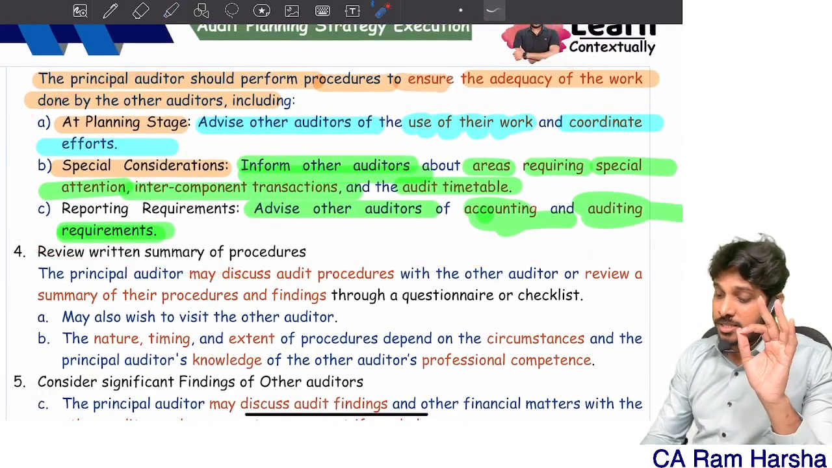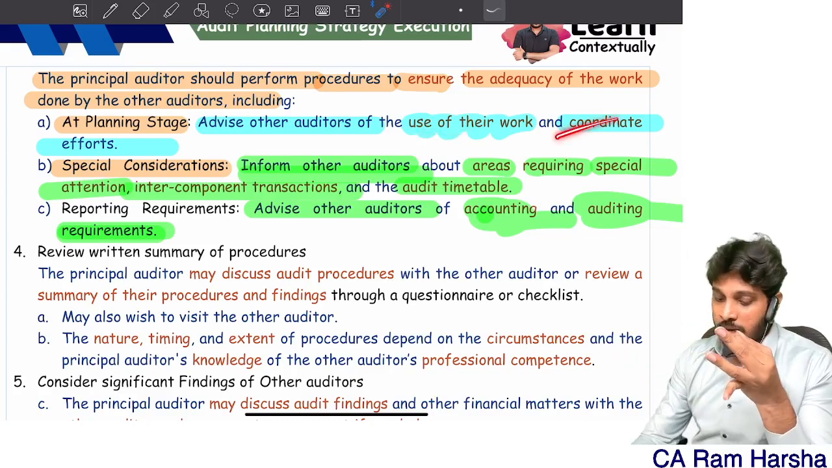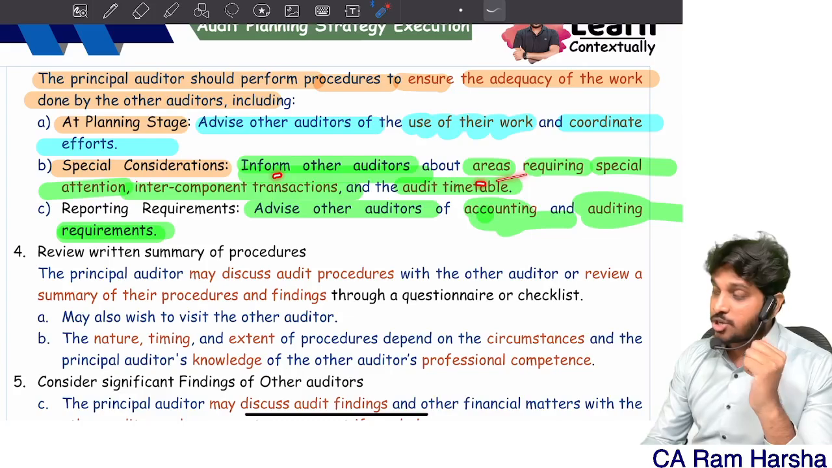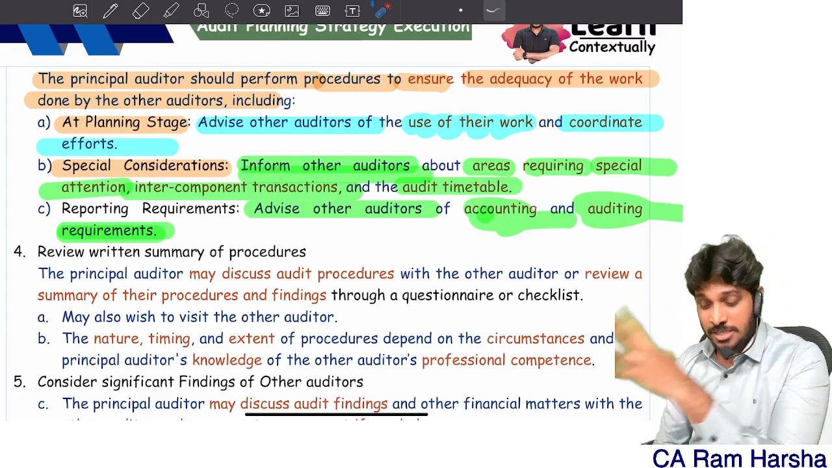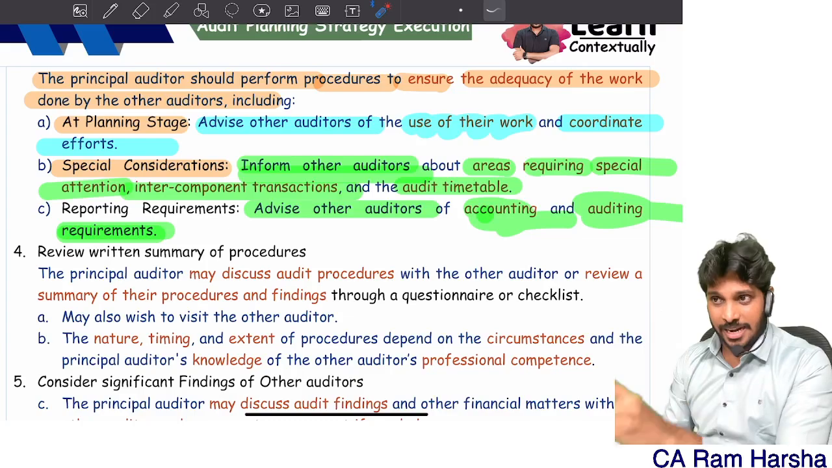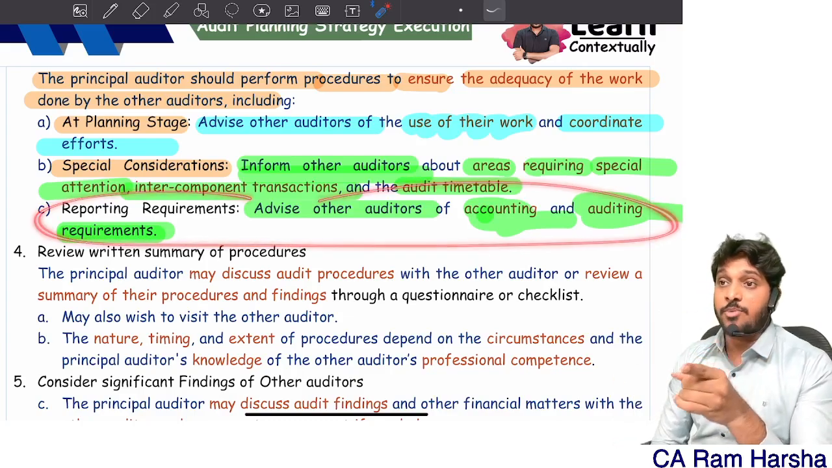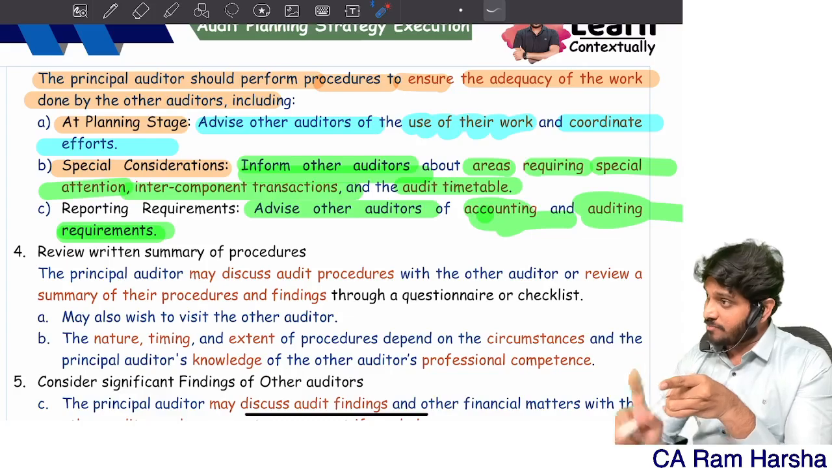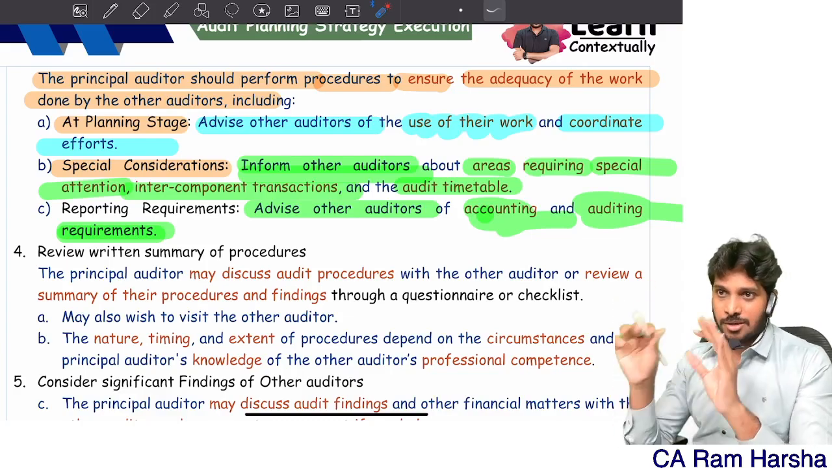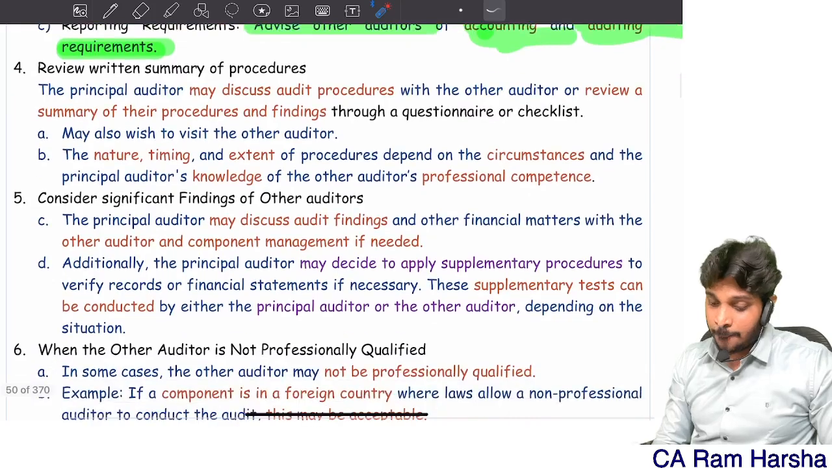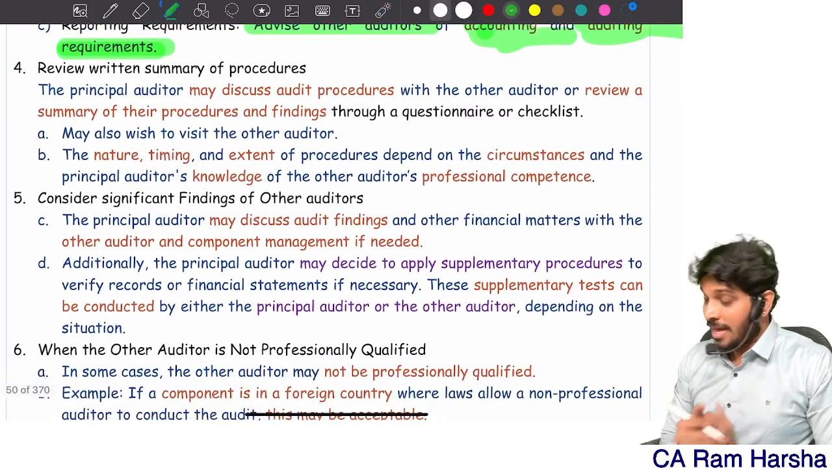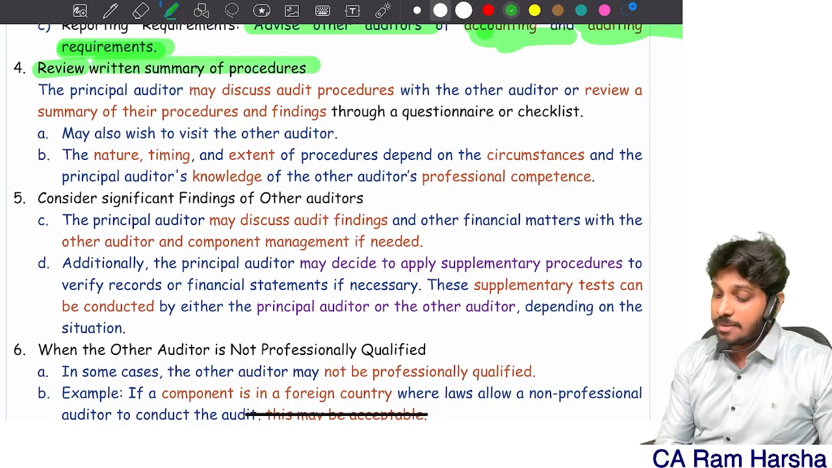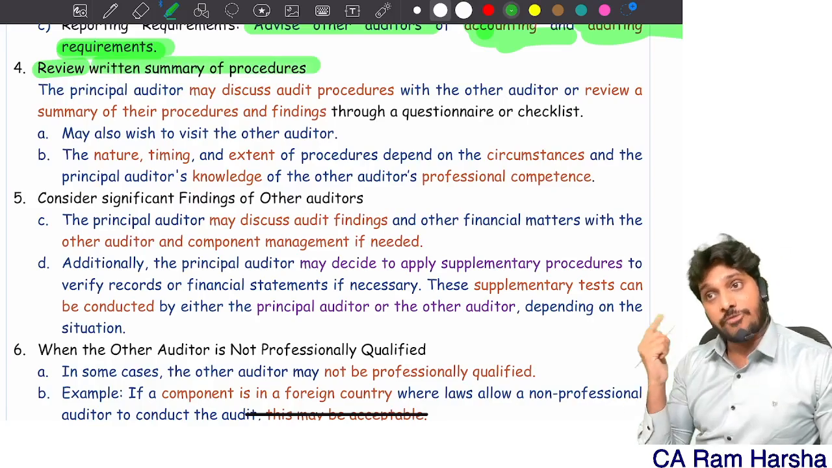At the planning stage itself, I should tell them how his work is useful to me, and I should coordinate. And I should tell him what are the areas requiring special consideration, and also tell him the timetable. And I should also tell him what are the reporting requirements applicable under the financial reporting framework as well as auditing frameworks. Clear? Then I can also do one more. I can review a written summary of procedures of other auditors.